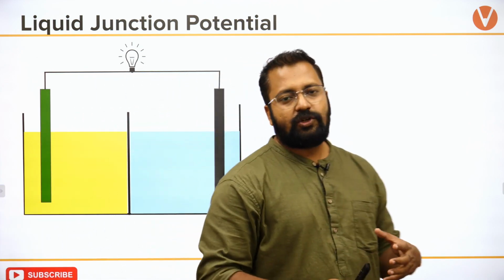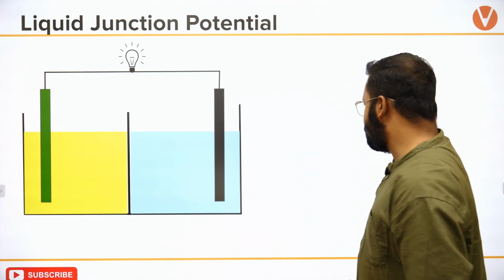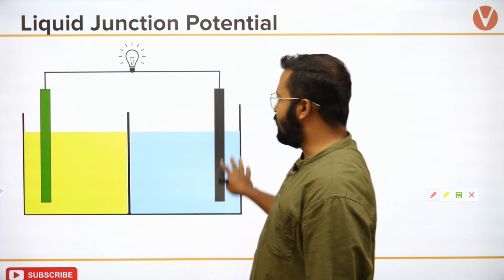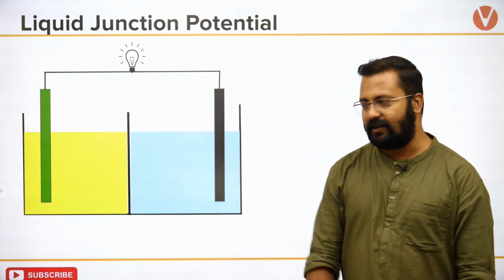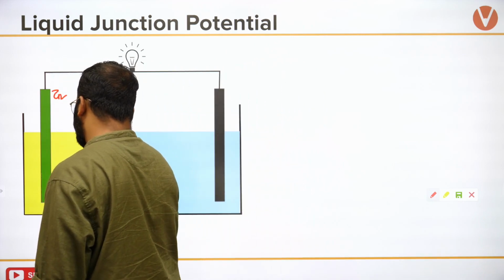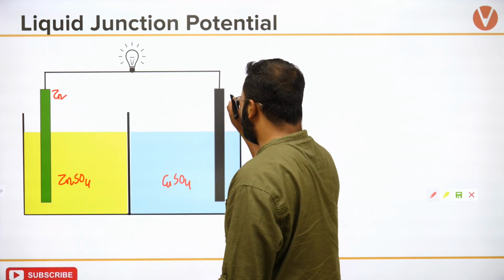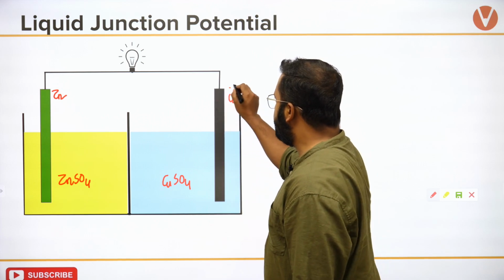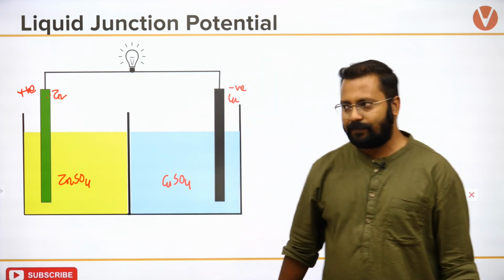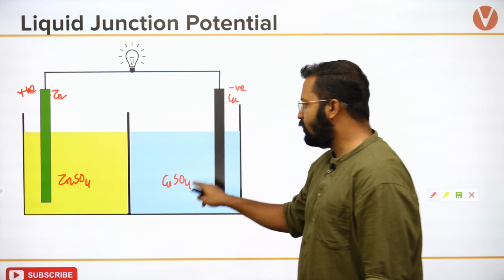And liquid junction potential is something that somebody had pointed out in earlier sessions. In the sessions where we had talked about galvanic cells, let's look at this construct. This was the construct of galvanic cell. तो galvanic cell में मैंने यहाँ पे क्या लिया था, zinc, and this was zinc sulfate, and this was copper sulfate, and this was copper. This was the negative electrode and this was positive electrode, isn't it? This was the representation: zinc, zinc sulfate, copper, copper sulfate.